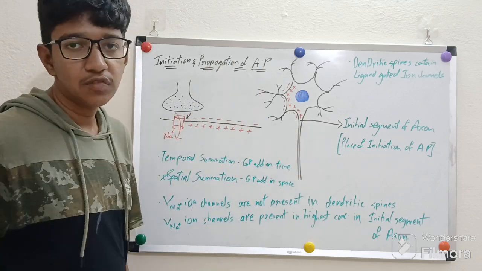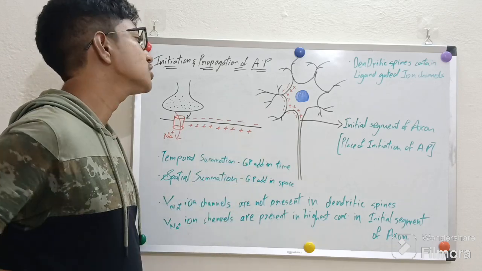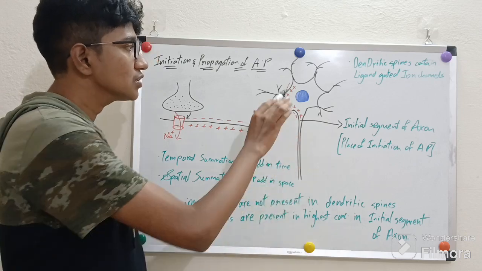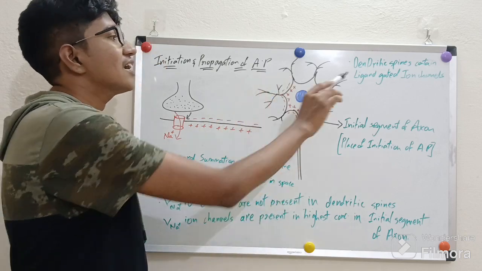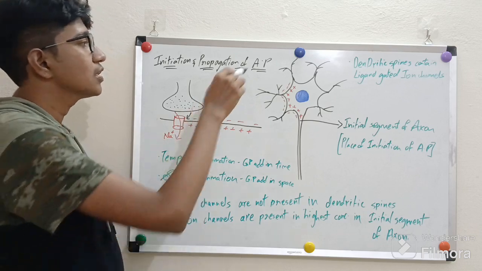Where are the graded potentials produced? Graded potentials are produced in the dendritic spine regions or dendritic cells, because these dendritic cells contain ligand-gated ion channels. See, this is a ligand-gated ion channel.